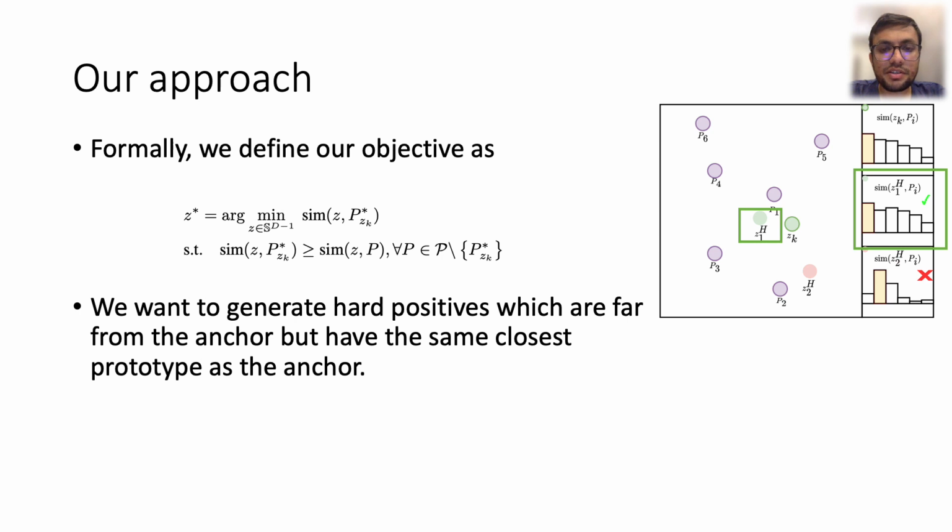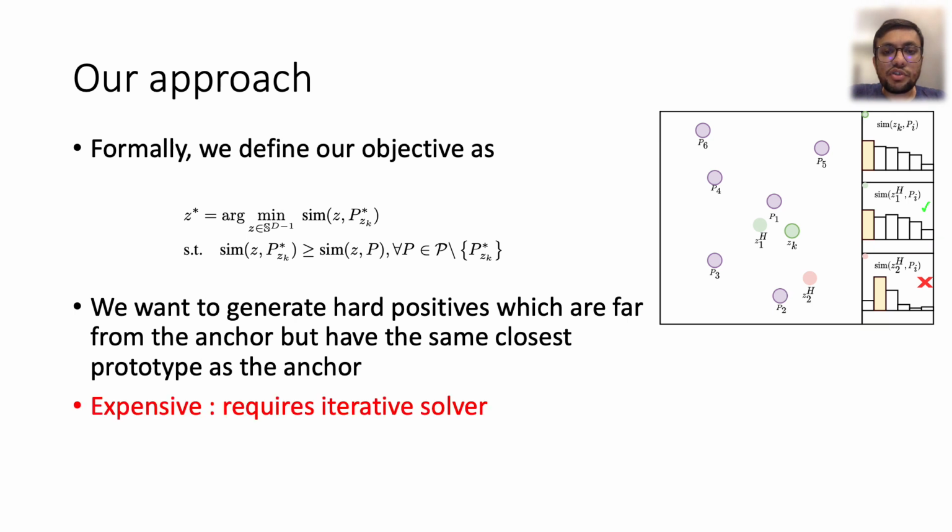For example, consider the figure on the right. Our constraint, which we call the rank filter, retains the highlighted positive in green, which has the same closest prototype as the anchor, but rejects the one in red, which is closer to P2. But unfortunately, solving this objective would require expensive iterative solvers. We desire quick solutions as such optimization needs to be done on each and every data sample.